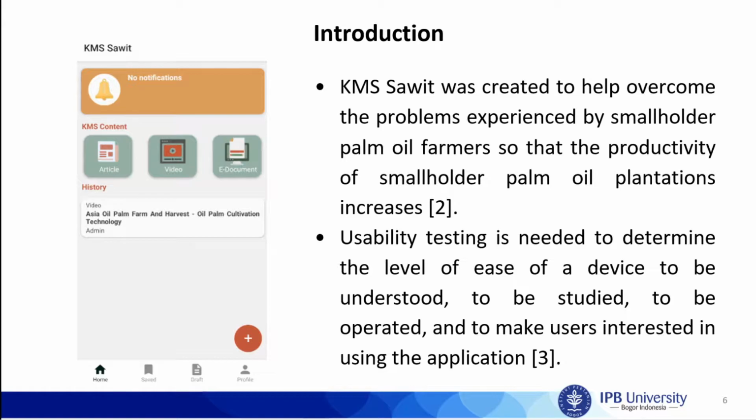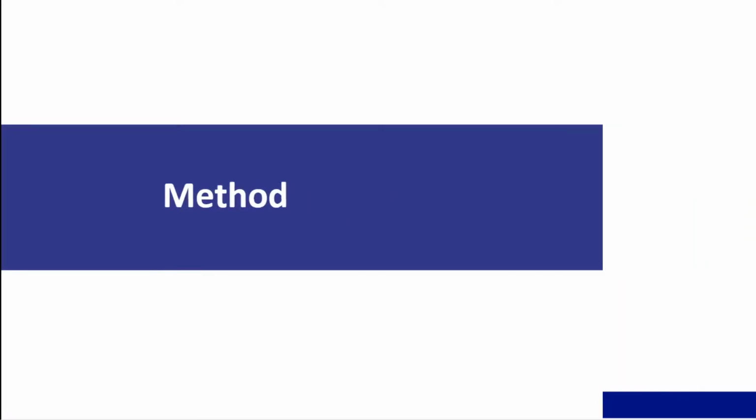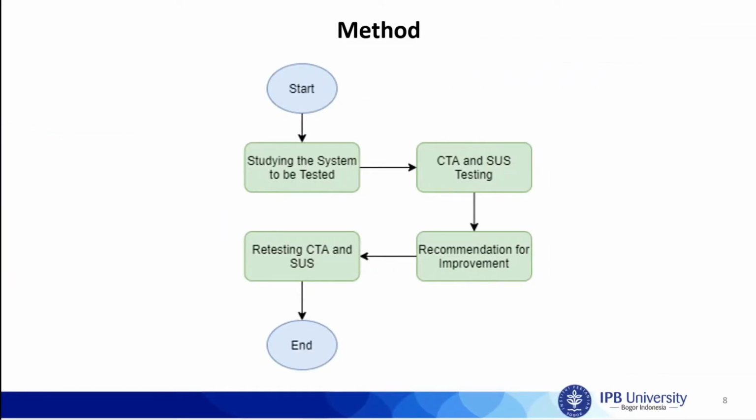Usability testing is needed to determine how easy the application is to understand, to learn, and to operate, and whether it makes users interested in using the application. The usability evaluation carried out in this study has 4 steps. The steps are studying the system to be tested, CTA and SUS testing, recommendation for improvement, and retesting with CTA and SUS.